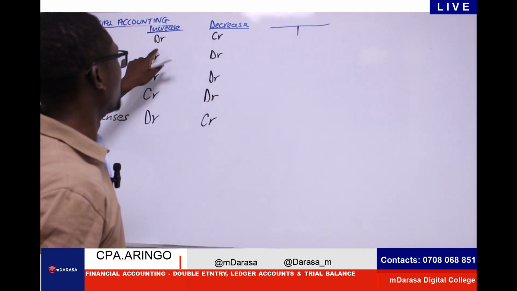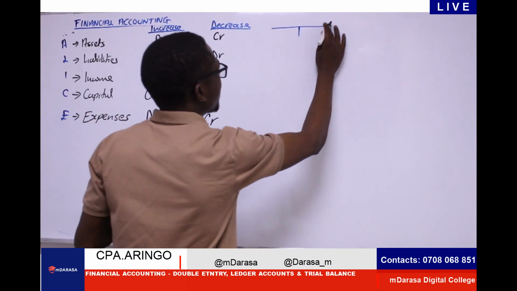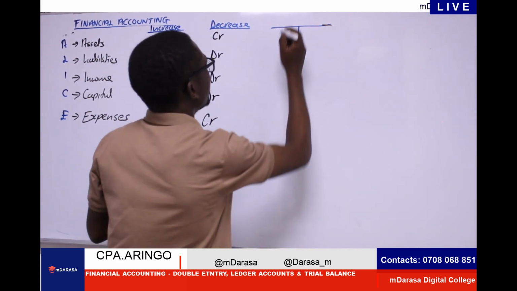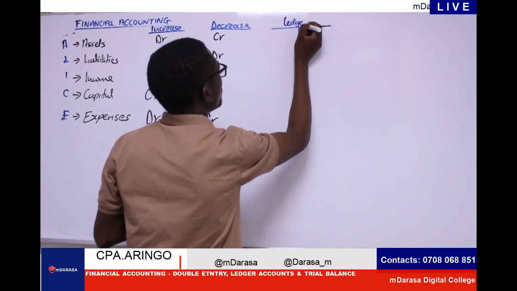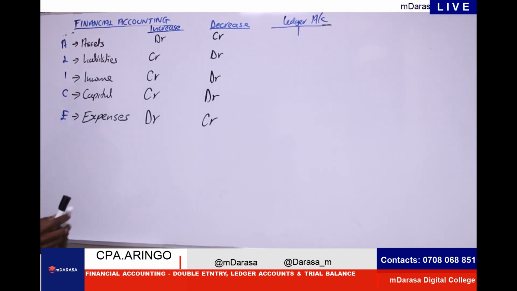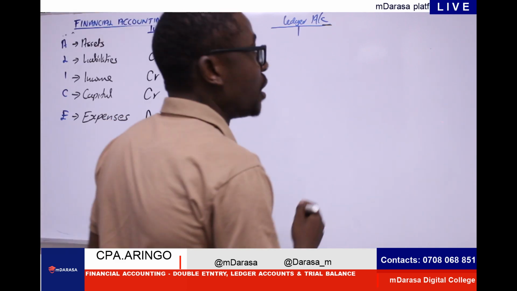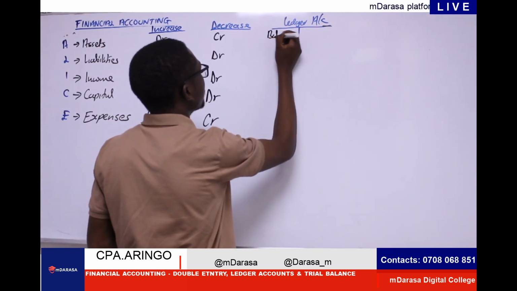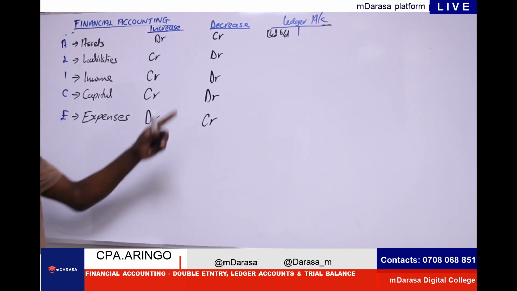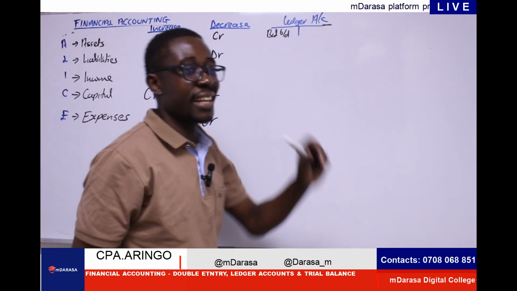That's what we're talking about: increase. These are ledger accounts. Whenever you're preparing your ledger asset account, the balance brought down will always be on the debit side. And that is to say my balance carried down will be on the credit side.